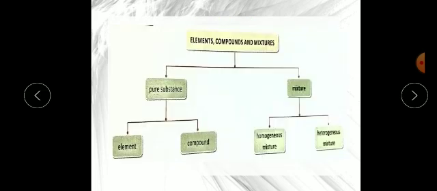One flowchart is given in your book, you can see. These elements, compounds and mixtures, which are basically components of matter, are divided into two categories. The first one is pure substance and the second one is mixture. Pure substance is further divided into element, which is the smallest particle, and then compound. Today I will explain what an element is, what the properties of elements are, and how many elements exist in nature. We will study the element today. Mixture is further divided into homogeneous mixture and heterogeneous mixture.